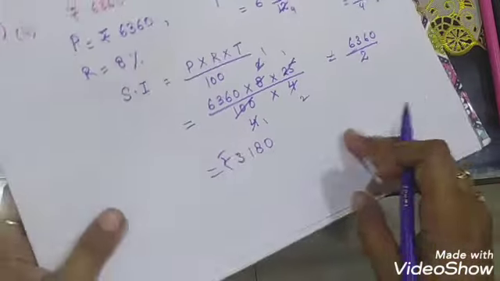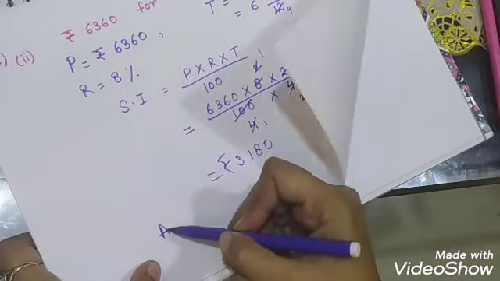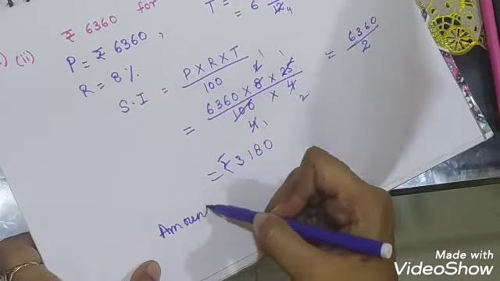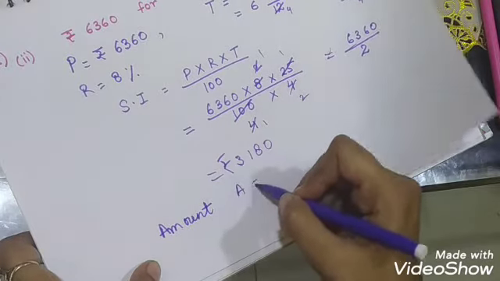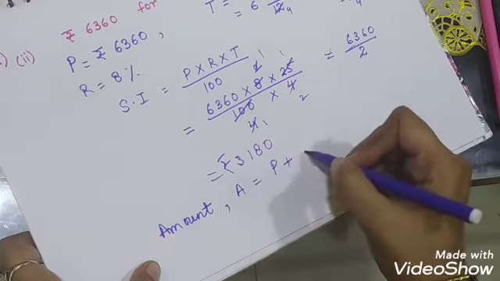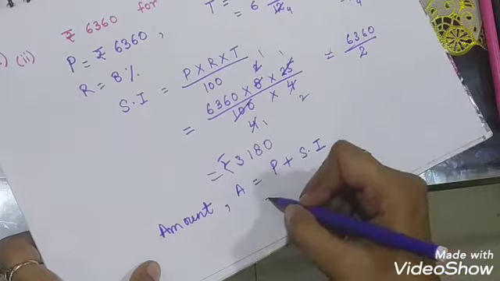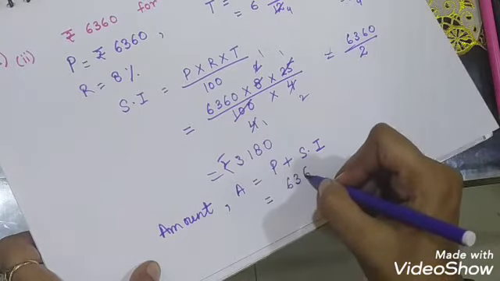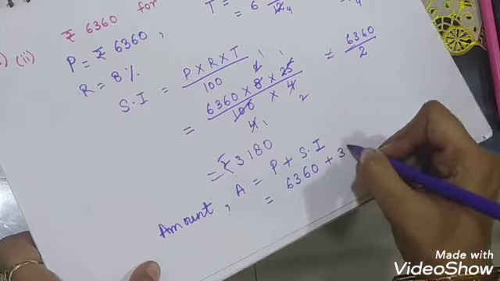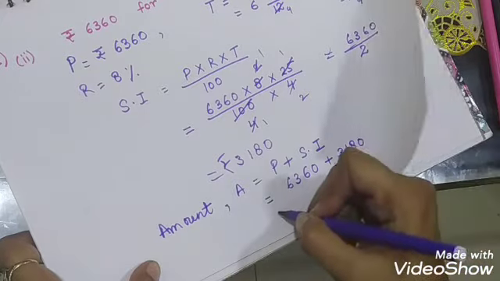Now they have asked for the amount also, so we will put another formula. Amount A is equal to principal plus simple interest. Principal is 6360, simple interest is 3180.